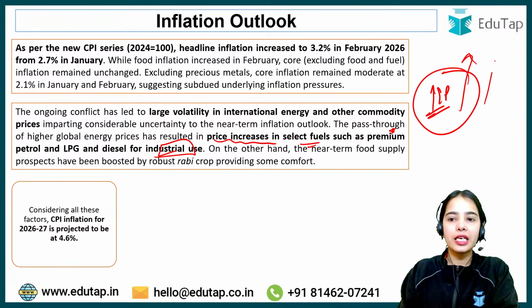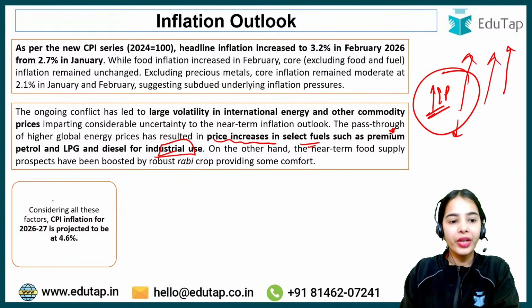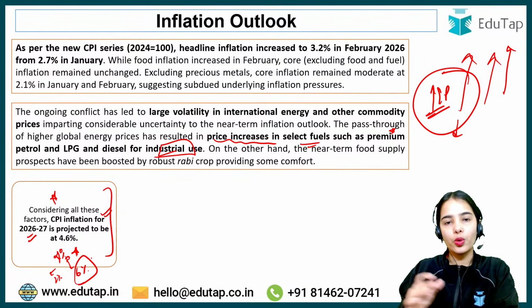If the energy prices keep on increasing, it will directly start impacting the consumers also. Okay, considering all these factors, CPI inflation for 2026-27 is projected to be 4.6%. So we are expecting that the inflation will be around 4%, and within the range of 2% to 6%, it will not go out of hand.